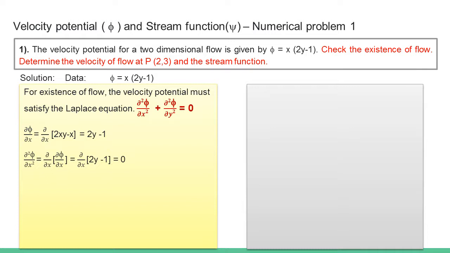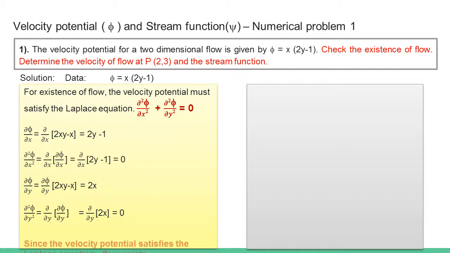Similarly, trying out the next term in the Laplace equation, we end up with 0. So 0 plus 0, the LHS of the Laplace equation is 0, which is equal to the RHS. That says that the flow exists because the given velocity potential satisfies the Laplace equation.